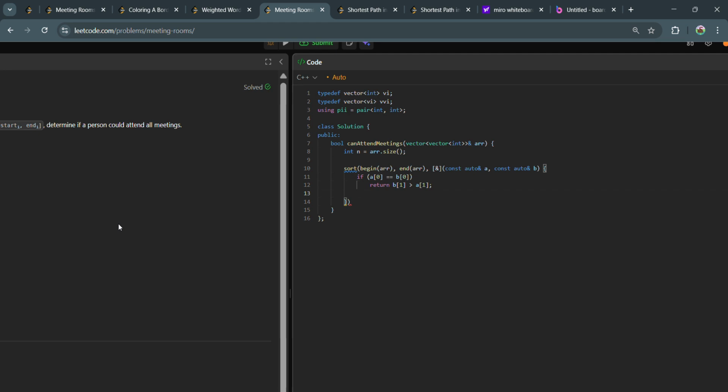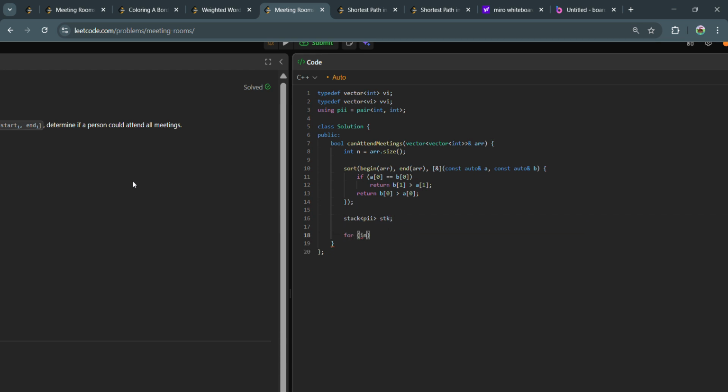That means if we have two meetings, one from 0 to 5 and the other from 0 to 7, the 0 to 5 will come first and then the 0 to 7 will come next. Otherwise, simply the smaller one comes first. Okay, now we can make a stack that contains pairs of integers.